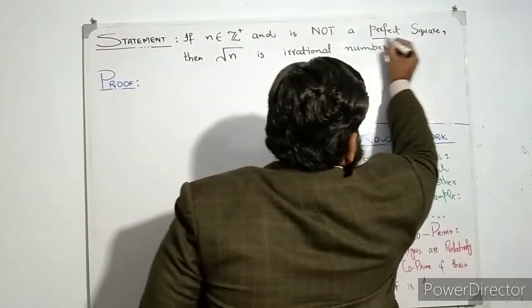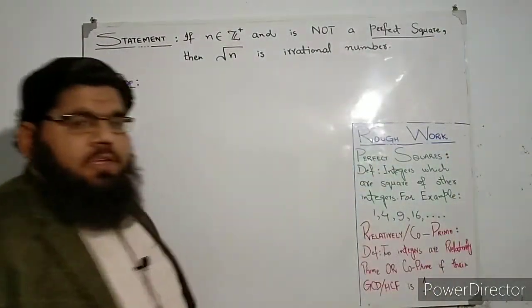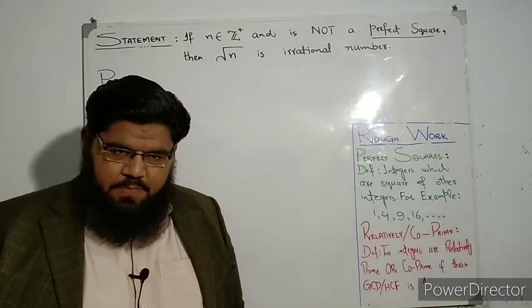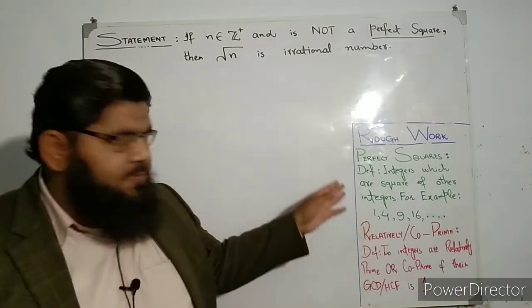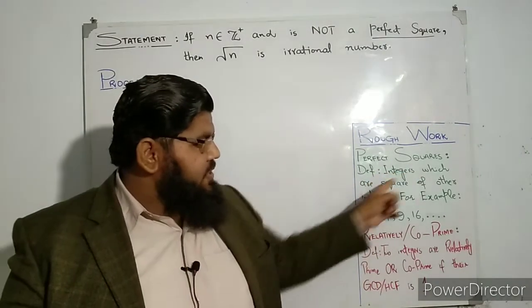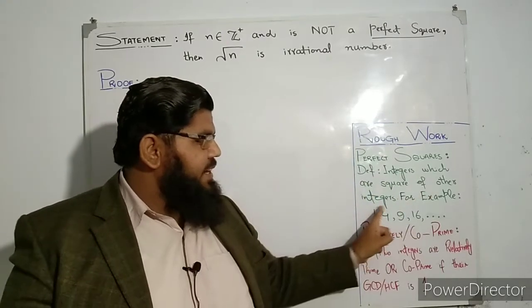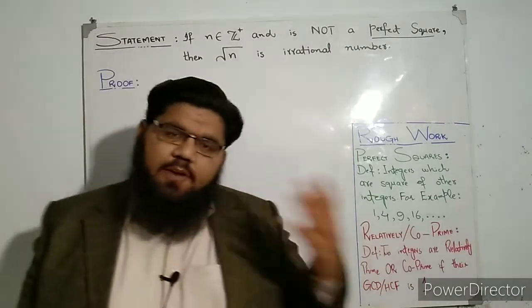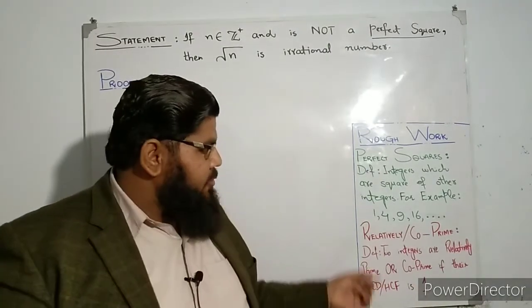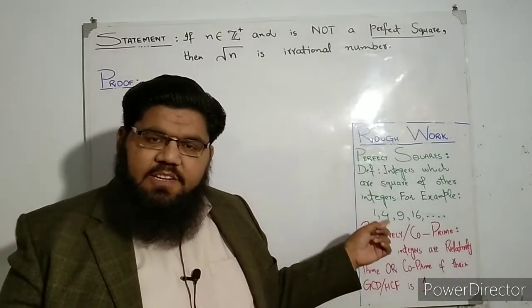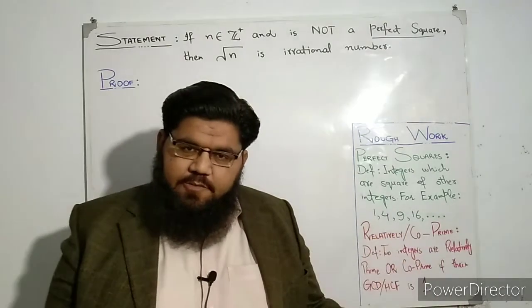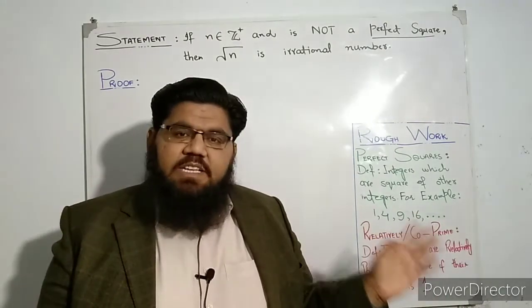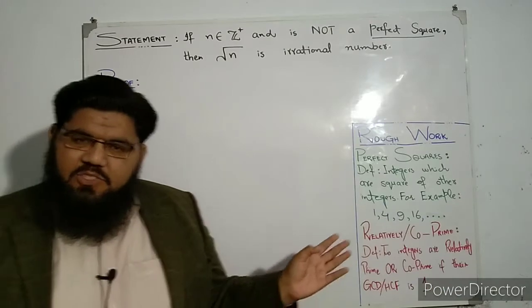I'm talking about this term, perfect square. So what are perfect squares? Perfect squares, I have written this for you here: integers which are squares of other integers. Perfect squares are those integers which are squares of other integers. For example, 4 is an integer and it is the square of another integer, which is 2. Such numbers are known as perfect squares.